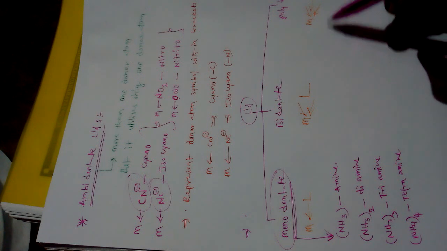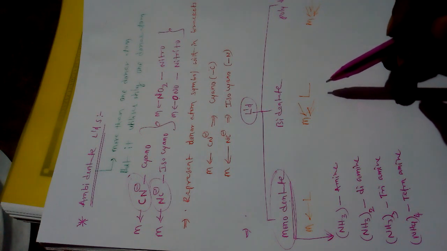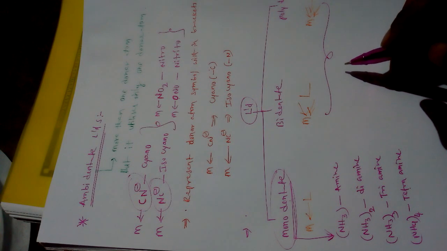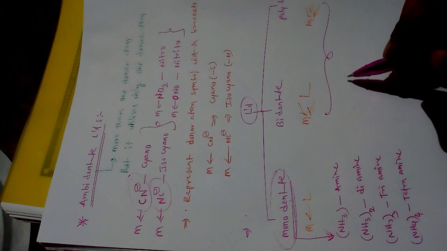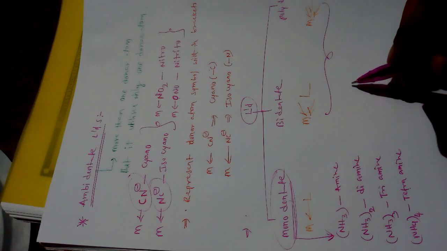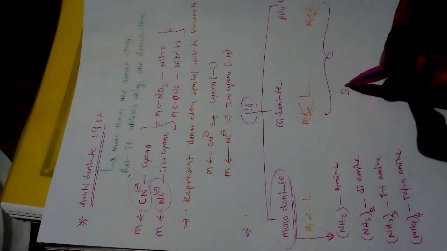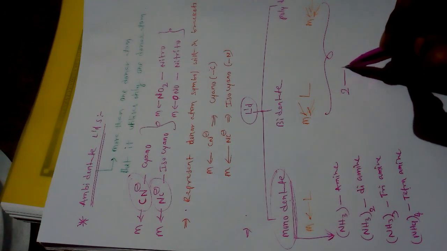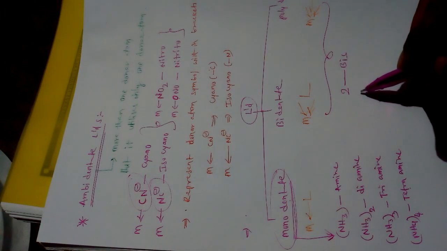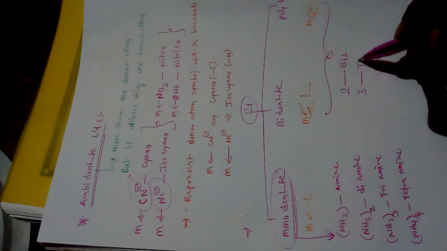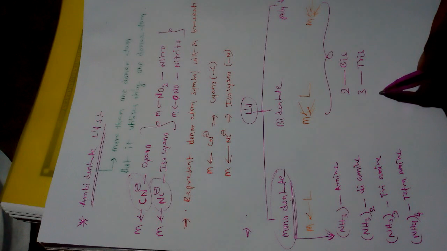Then what about polydentate ligands or bidentate ligands? If polydentate ligands occur more than one time, we can use other prefixes. If 2 times, we use the prefix bis. If 3, we use tris.